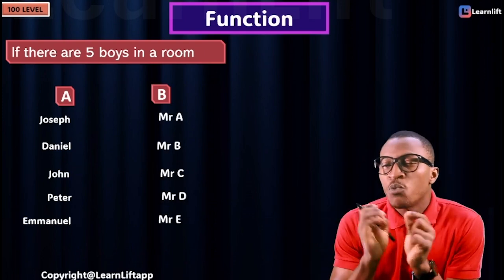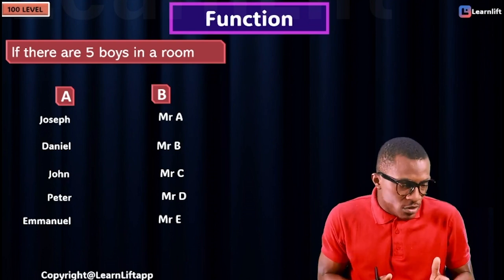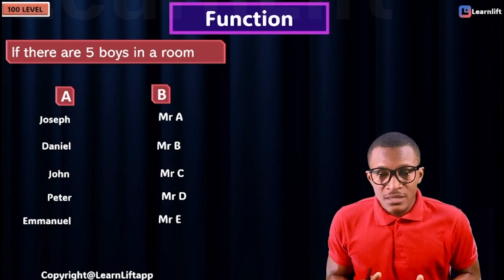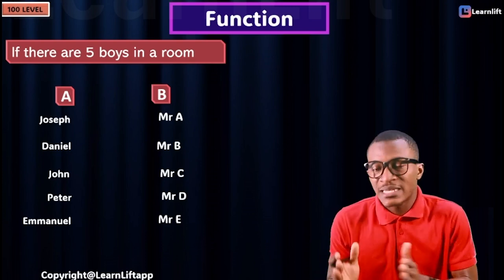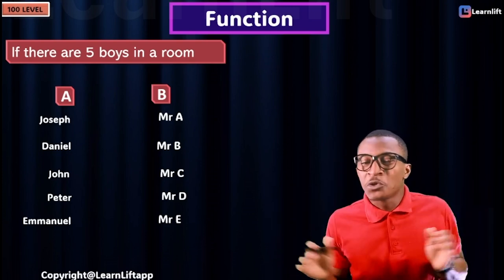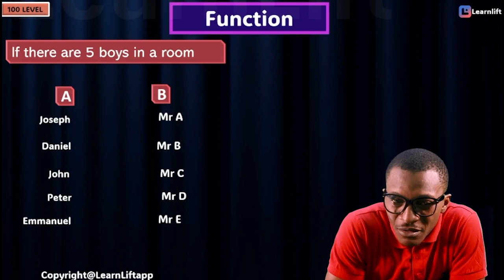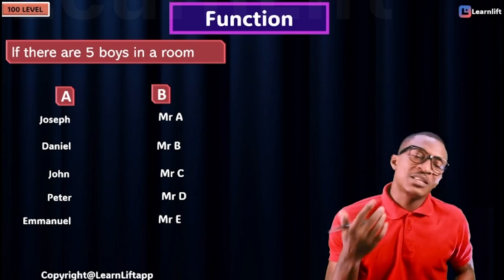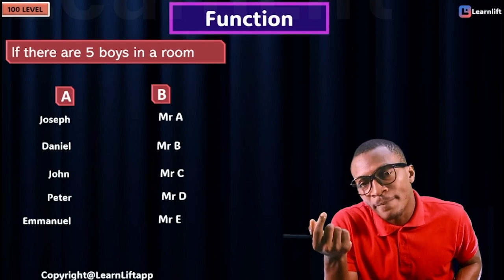Now look at it. We just brought the parents, and they are standing this way, and their sons that burned the room are standing this way. So we have not paired them. You don't know whose father is Joseph, who is the father of Daniel. Now let's start to pair them.